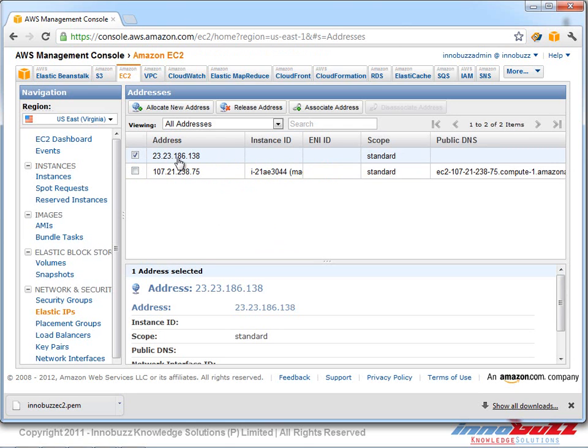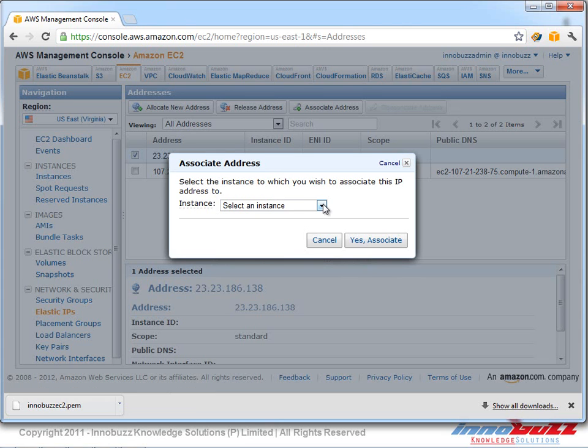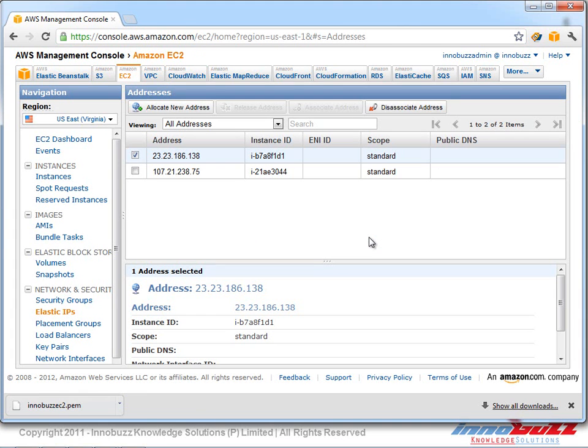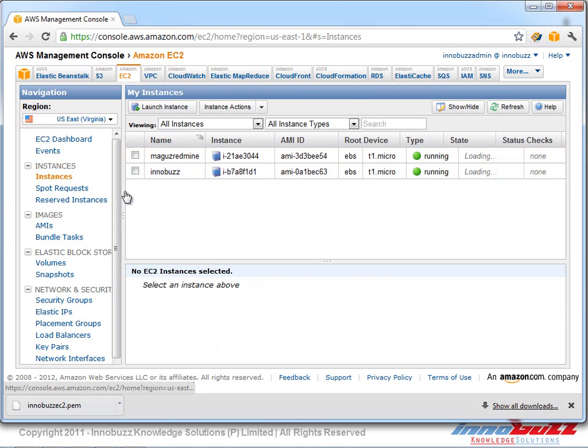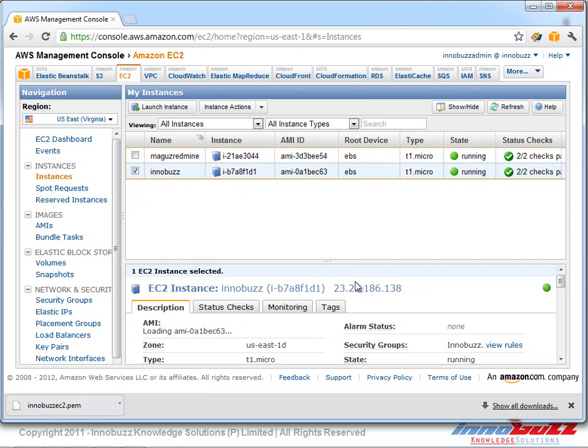So we get the new elastic IP here, which is 23.186.138. I'm going to right click on that, and here I can associate my elastic IP to an EC2 instance. Now I click on associate, and we get to select the EC2 instance. I select Unibus here, and now I click on associate, where the IP will get associated to the EC2 instance that we have launched. I click on instances to go back. Now we can see in the Unibus instance the IP is attached.